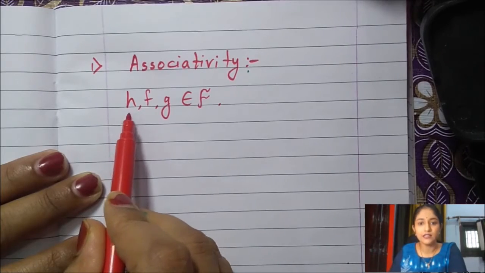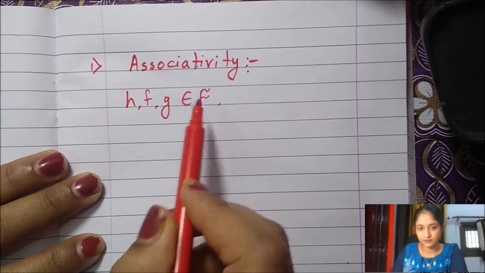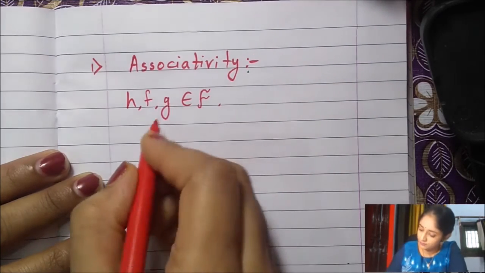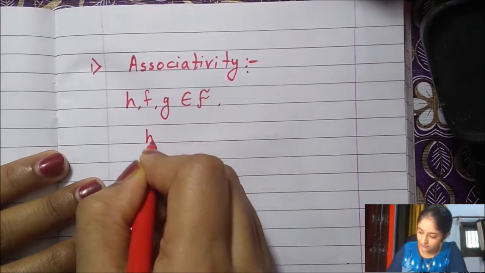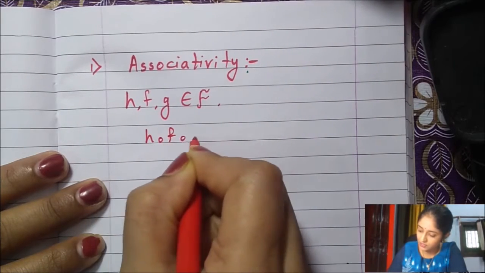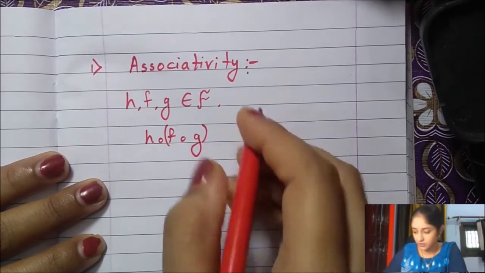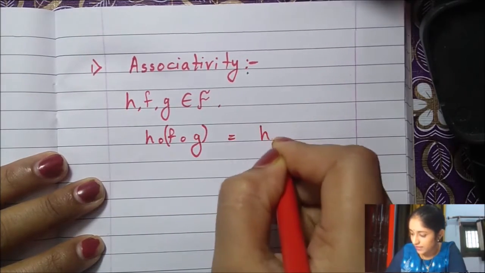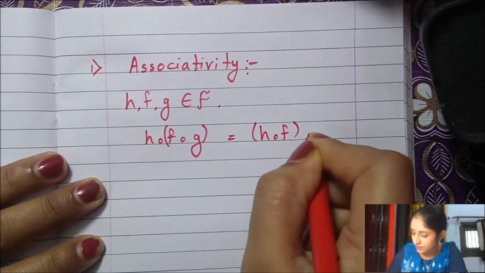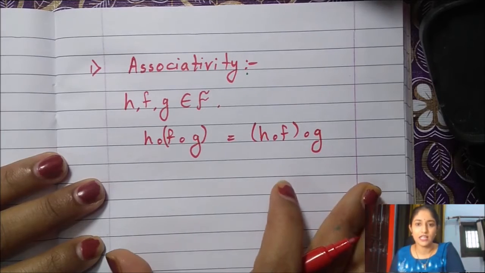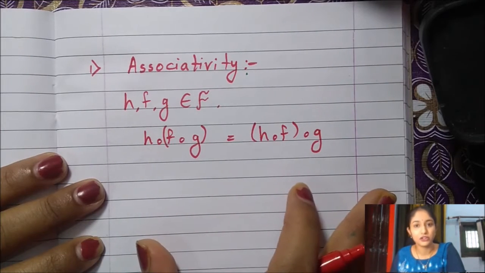Okay, there are three different bijective functions in F which are defined on some capital X. Then we have h circle (f circle g). These operated first. This will be the same as (h circle f) circle g. This we have seen in part 2 of the function video.